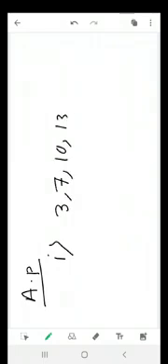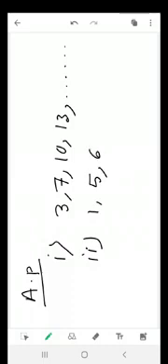Suppose I take two examples first. Number 1, let me take 4, 7, 10, 13... and another one: 1, 5, 6, 9, 10...